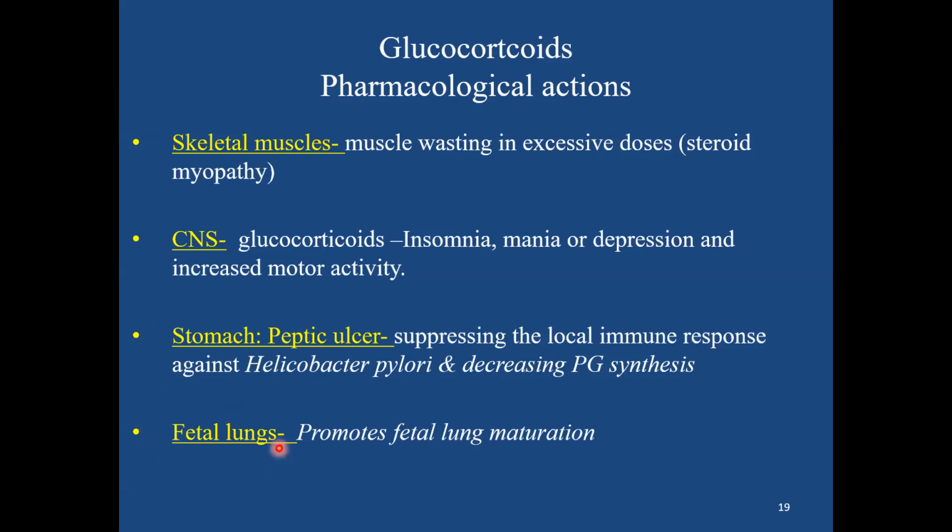Its role on the fetal lung is to promote fetal lung maturation. Therefore, synthetic glucocorticoid preparations like betamethasone or dexamethasone are used in premature labor to promote fetal lung maturation. It is known to decrease the incidence and complications of respiratory distress syndrome by promoting fetal lung maturation, and also to decrease intraventricular hemorrhage.